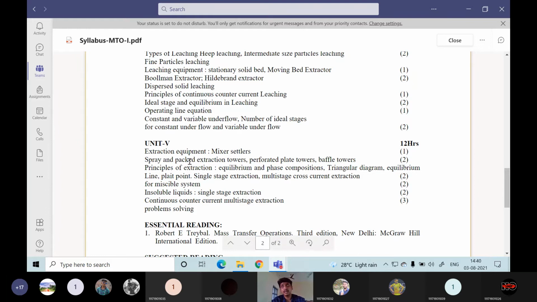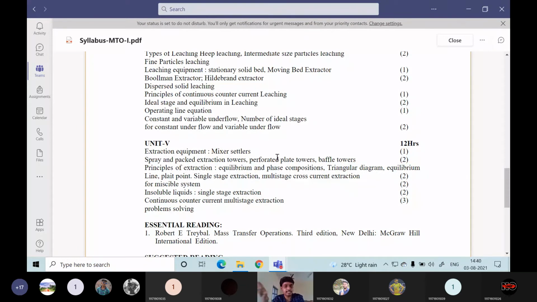Then the packed column will be there, which you might have seen in fluid mechanics. You might have seen the Kozeny-Carman equation and the Ergun equation for fluidized bed or fixed bed. The same type of beds will be there, but in fluid mechanics the solids don't have any role to play except to control the flow rates and so on. But here the solids participate in the extraction operation. That's the only difference in this packed column. Then perforated plates. Perforated plates means nothing but a screen type of material. Perforation means small holes on a plate.